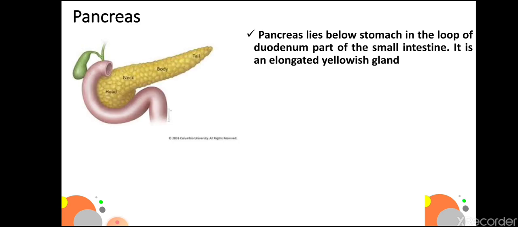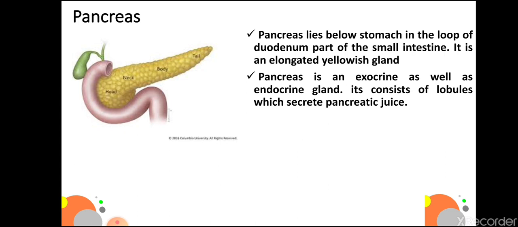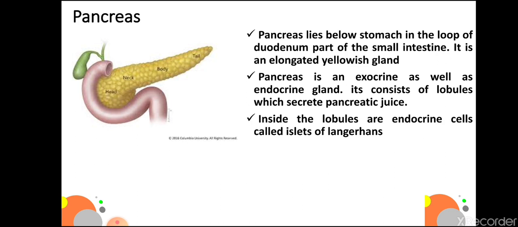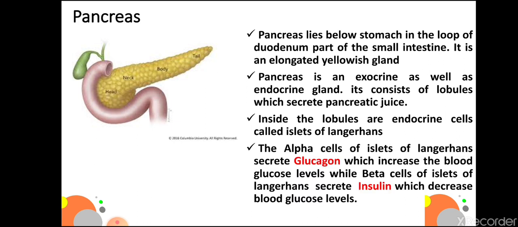Next gland is pancreas. Pancreas lies below the stomach in the loop of duodenum, part of the small intestine. It is an elongated yellowish gland. Pancreas is an exocrine as well as endocrine gland. It consists of lobules which secrete pancreatic juice. Inside the lobules are endocrine cells called islets of Langerhans. The alpha cells of islets of Langerhans secrete glucagon hormone, which increases the blood glucose levels, while beta cells of the islets of Langerhans secrete insulin hormone, which decreases blood glucose levels.